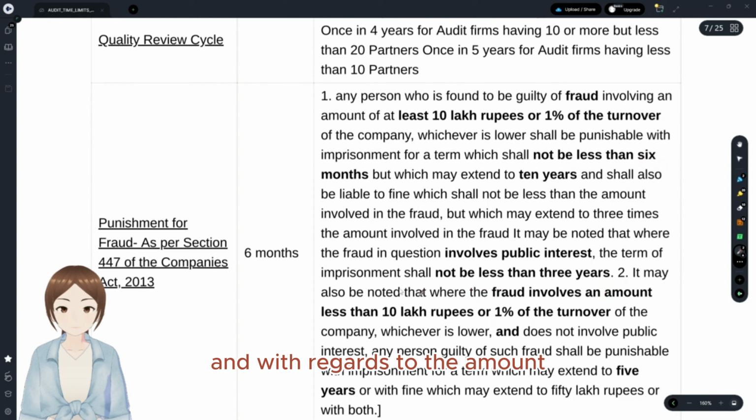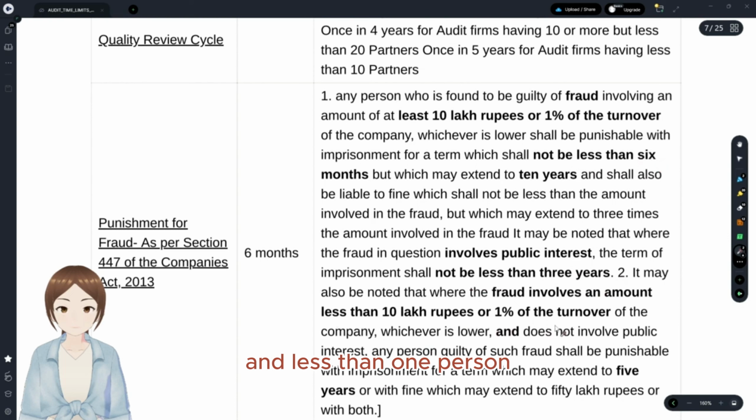And if the amount was less than 10 lakhs and less than 1% and public interest was not involved, then the maximum imprisonment they could give is 15 years. Minimum could be 10 days, 7 days, 21 days, or any sum, not 6 months. And with a fine which may be 50 lakh rupees. Here, if there were at least a minimum of 10 lakhs, the fine would be the amount involved in fraud, which may be extended to 3 times the amount involved in fraud.